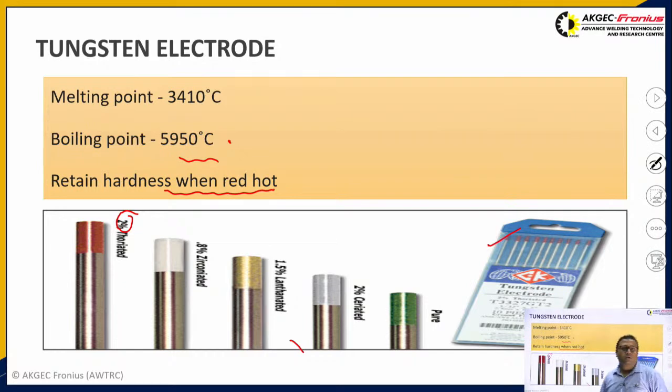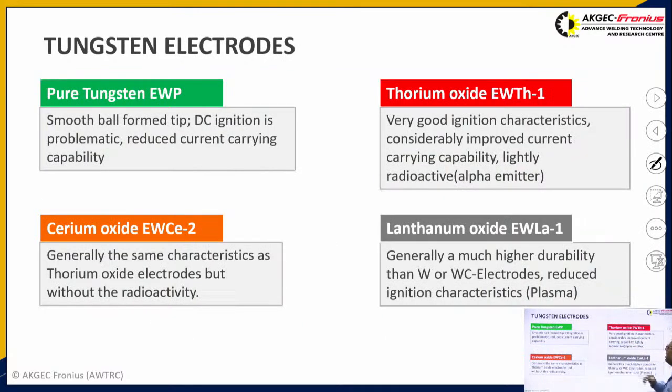In one box total 10 tungsten electrodes are there. This is the tungsten electrode. Here classification is shown like pure tungsten electrode, thorium tungsten electrode, cerium tungsten electrode, and lanthanum tungsten electrode. Pure tungsten electrode color is green, the thorium tungsten electrode is red, cerium tungsten electrode is orange, and lanthanum tungsten electrode is gray.